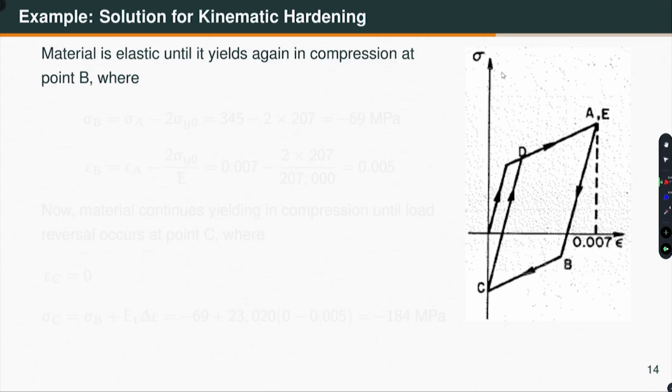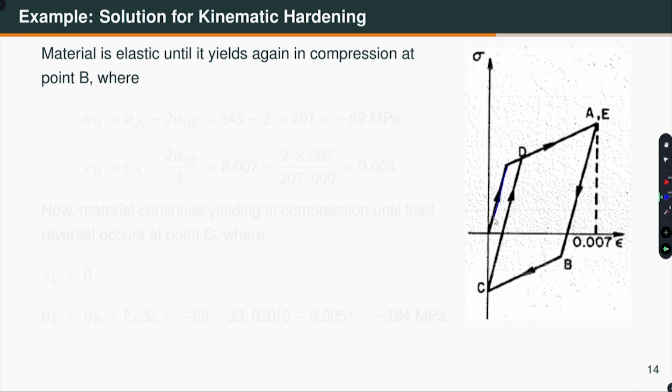Now, let me look at the kinematic hardening rule. What we have done is independent of hardening, we have gone up to this point A, right. Now, according to kinematic hardening, what happens when I take the material from point A to 0 strain? The material will unload elastically, unloading completed here. Then it elastically loads in compression up to point B where it yields. According to the kinematic hardening rule, if you recall, this length is equal to that length, right.